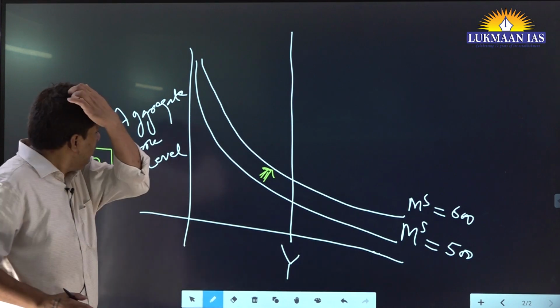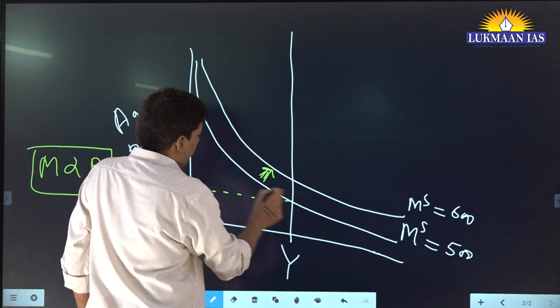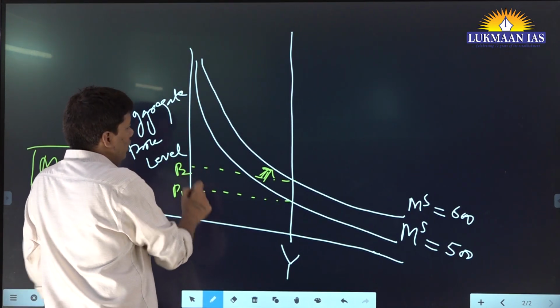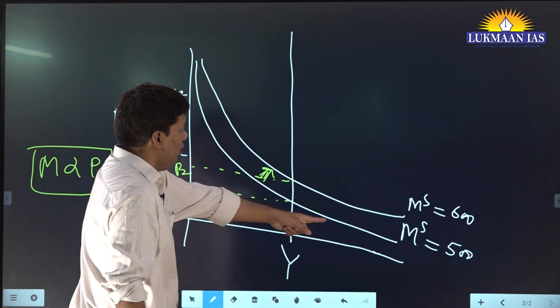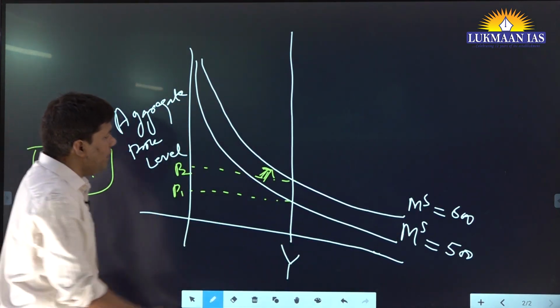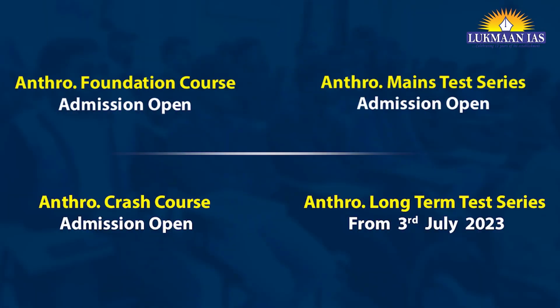Okay. So this is your output. So now you will have two equilibrium points, right? This is the price level for this one, and this is, let's say your money supply is MS, I'm calling it 500. Then this is the price level. So what is happening as you keep on increasing your money supply? Let's say I increase further my money supply, then my price level will also enhance. This is my price level.